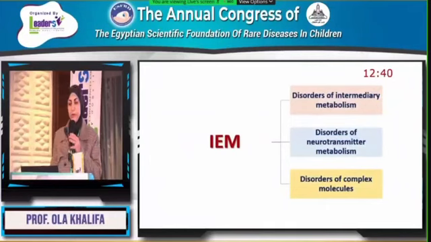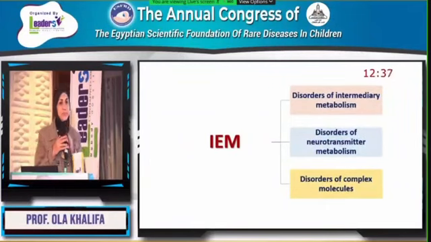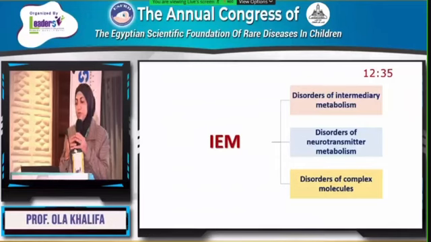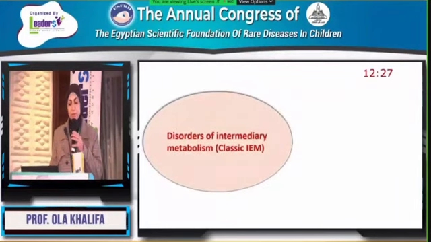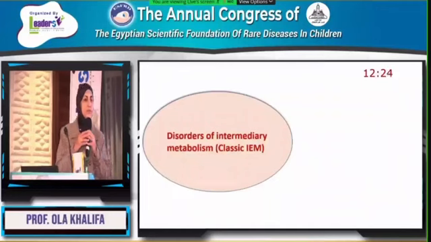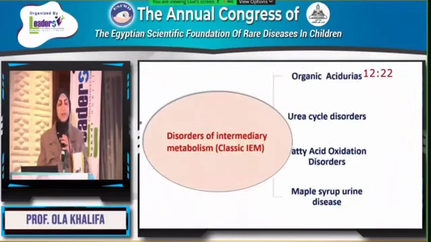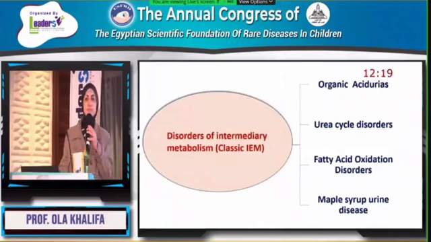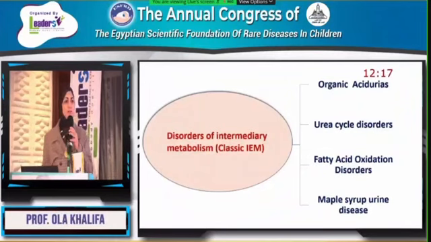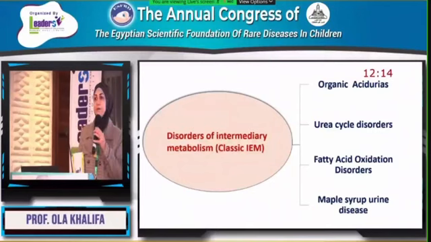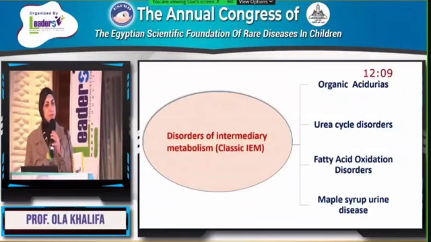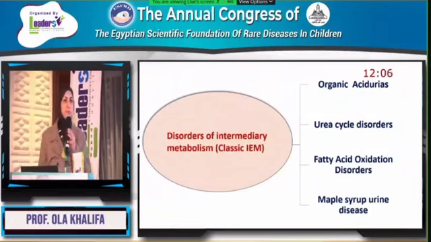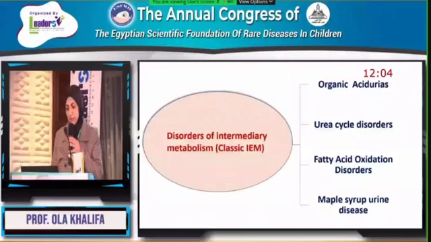Inborn errors of metabolism causing acute metabolic decompensation can be grouped into disorders of intermediary metabolism, disorders of neurotransmitter metabolism, as well as disorders of complex molecules. The majority of disorders of intermediary metabolism, that is to say classic inborn errors of metabolism, can present with acute life-threatening presentations. For example, organic acidemias like methylmalonic, propionic, and isovaleric acidemias; urea cycle disorders such as carbamyl phosphate synthase 1 deficiency and OTC deficiency; as well as fatty acid oxidation disorders and maple syrup urine disease.